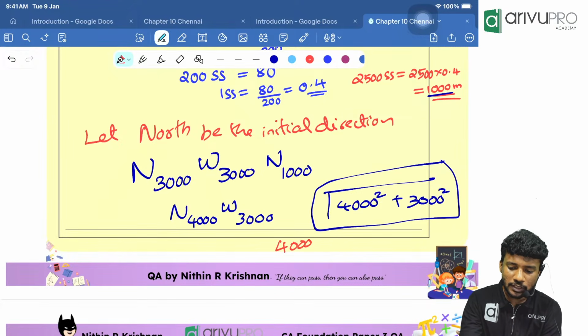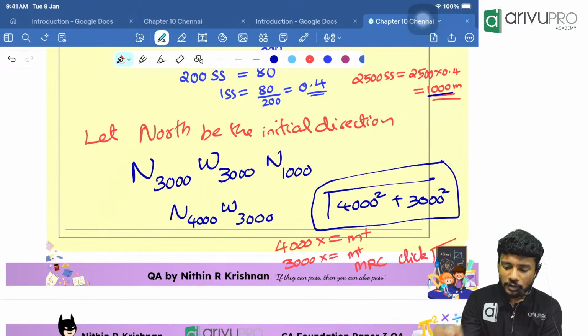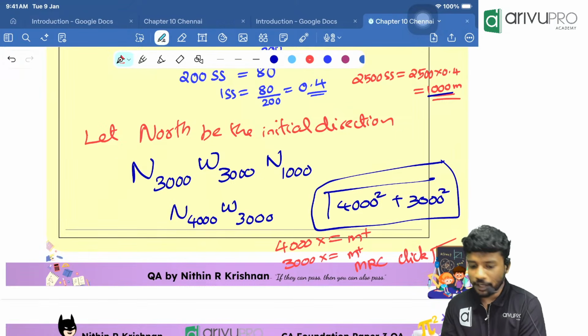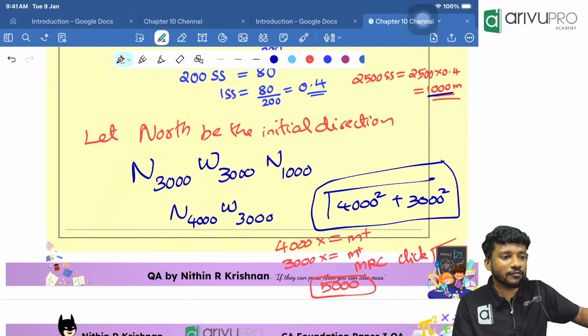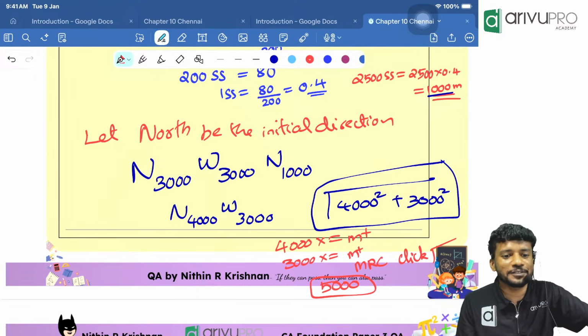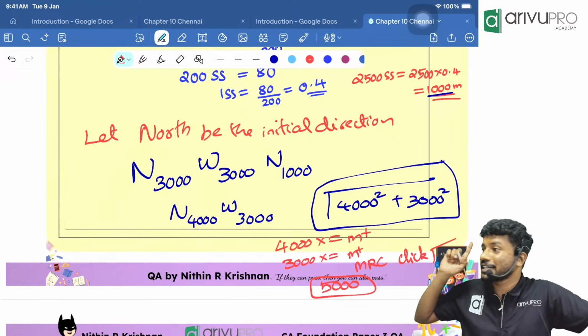Type 4,000 into equal to, M plus. Type 3,000 into equal to, M plus. Then click what? MRC. Then click finally which? Root. Click the root button. You will be getting how much now? 5,000. If you haven't cleared the memory, you might get 5,100 something or 5,001 or something, if you haven't cleared the memory.